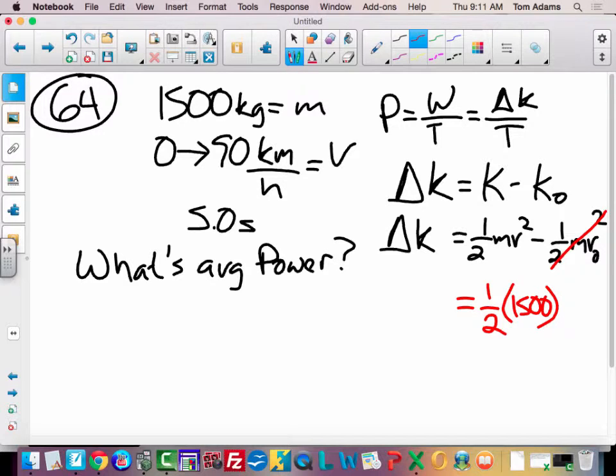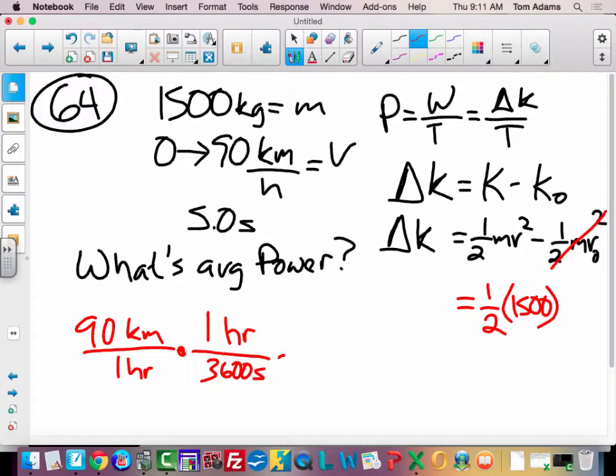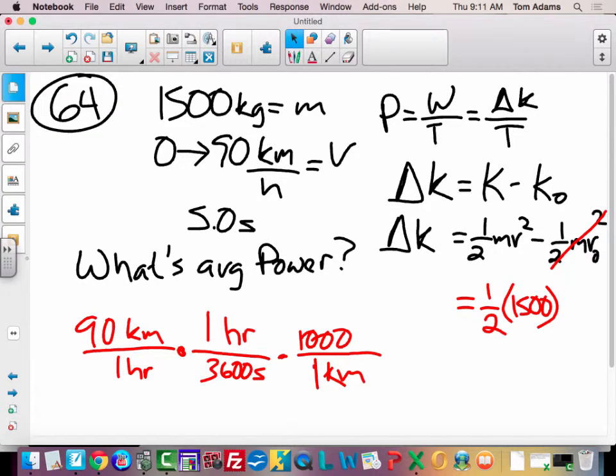Times the velocity, which is 90 kilometers per hour, but I want it in what? Meters per second. So before I can plug that in, I need to say 90 kilometers per 1 hour, 1 hour is equal to 3,600 seconds. And then I've got to do kilometers to meters. So 1 kilometer is equal to what? 1,000 meters. And then this cancels with this, and I have meters per second. So my answer will be meters per second.